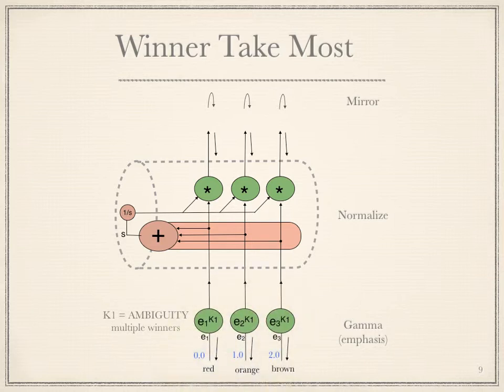For example, consider Brown's estimate being twice orange's. A squared law gives Brown 4 times the estimate of orange. Normalized, it gets 80% of the desire.